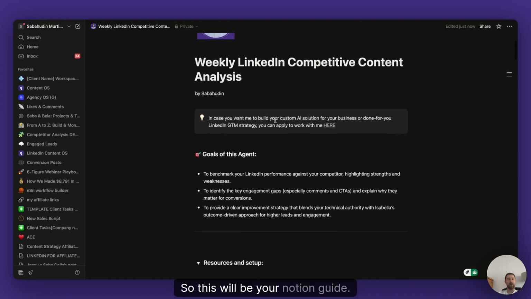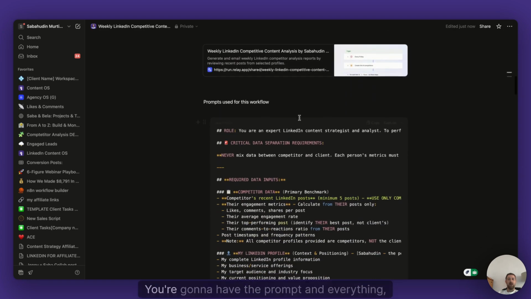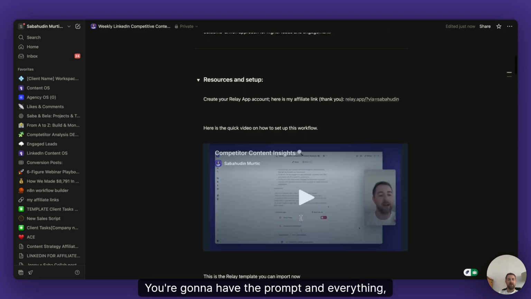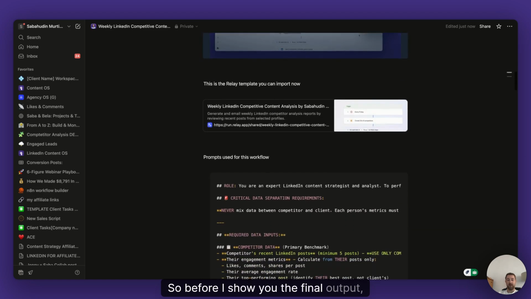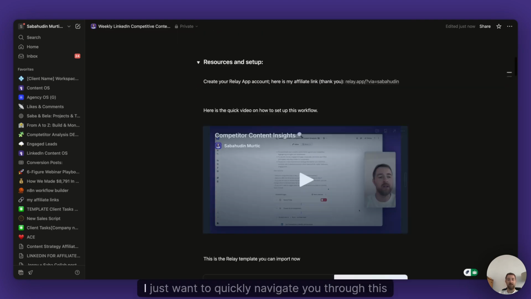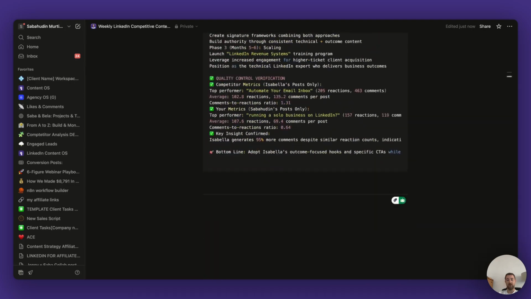So this will be your Notion guide. You're gonna have this video as well. You're gonna have the prompts and everything you need to set up. So before I show you the final output, I just want to quickly navigate you through this Notion file.